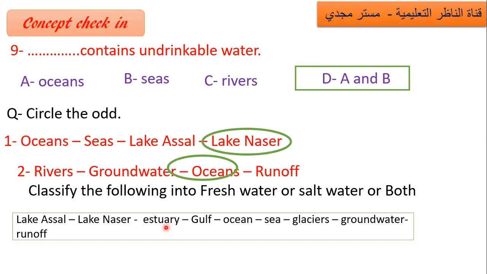Estuary, both of them mixed, a mixture of salt water and fresh water. Gulf, salt water. Ocean, salt water. Sea, salt water. Glaciers, fresh water. Groundwater, fresh water. Runoff, fresh water. Okay, easy.